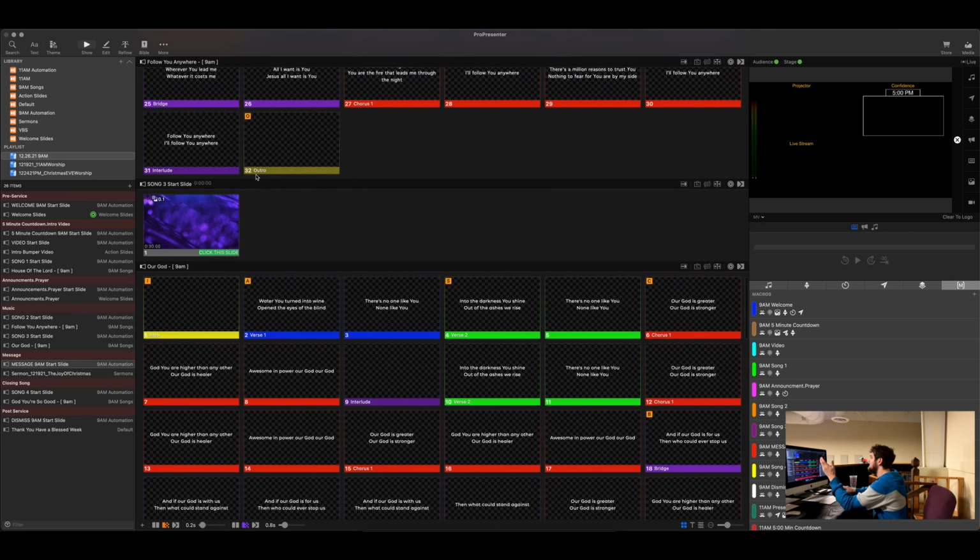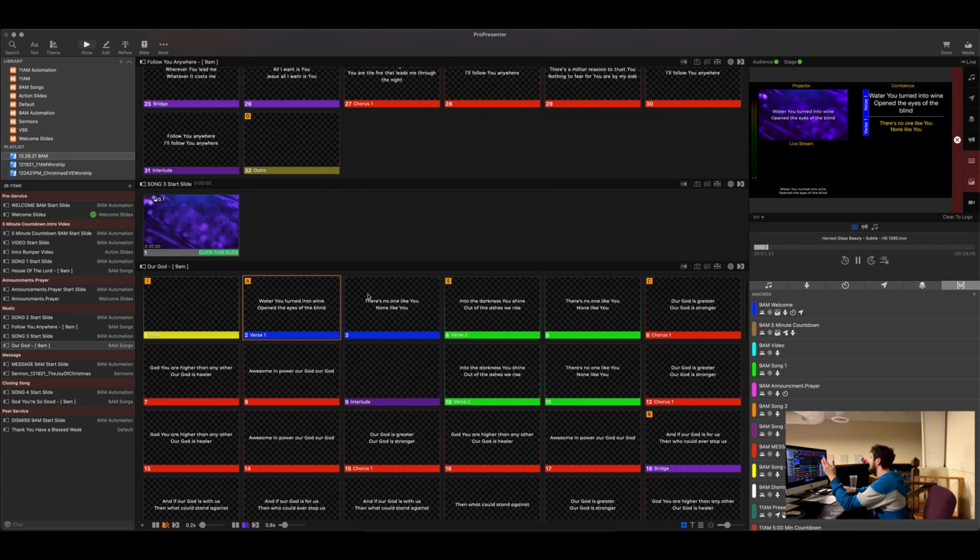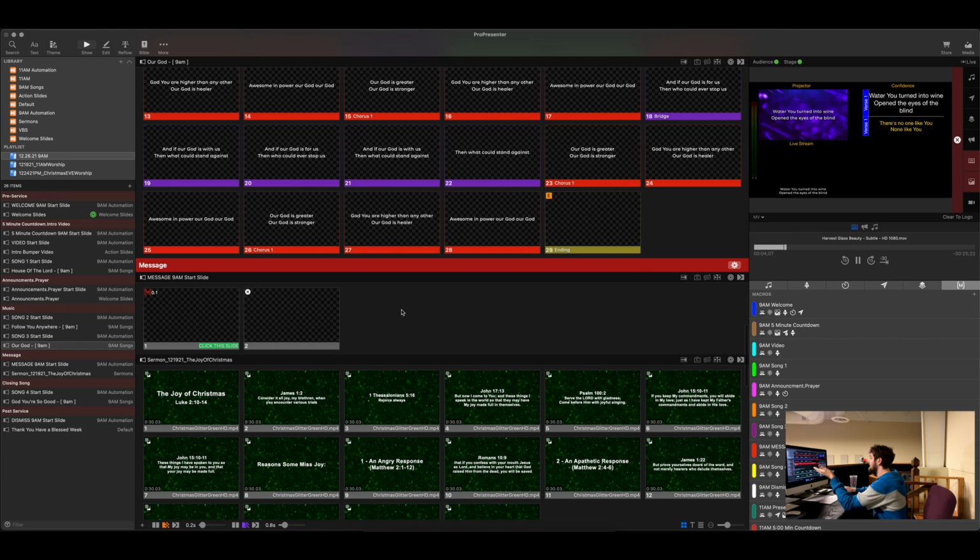So let me show you an example. Let me load up this song and then some lyrics. If you want all of it to go away, you can hit this clear all. Now if you hover your mouse over, you can actually see it says clear all. These are individual things. So if you hover your mouse, clear audio, clear messages, clear props, clear announcements, slides, media, and then video input. So media would be, in this case, the purple-blue background. And then this one would be clear slide.